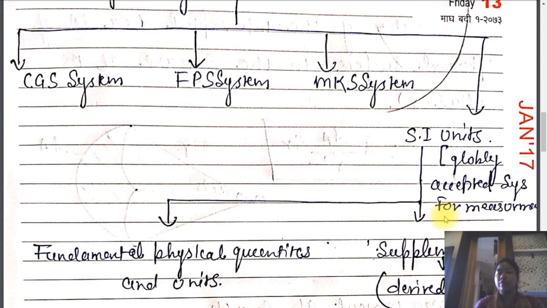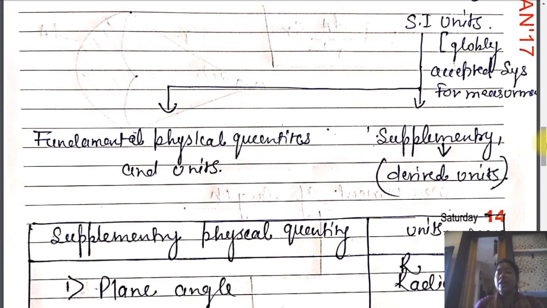So if we talk about the SI system of units, we classified it into two categories: fundamental physical quantities and their units, and derived physical quantities and their units. Then we had one more additional type, the supplementary units, supplementary quantities and their units.